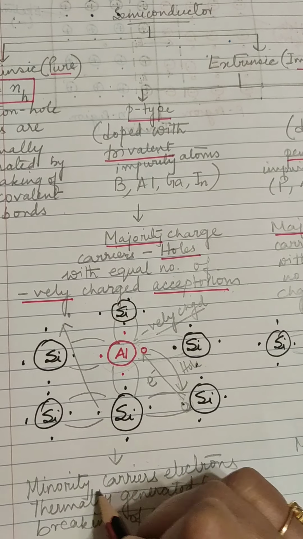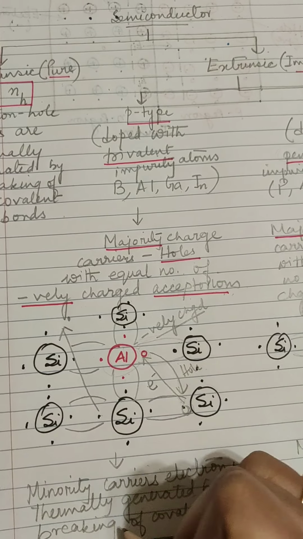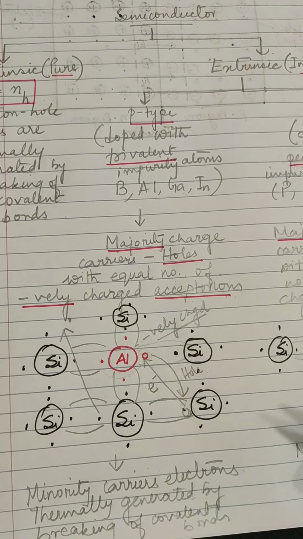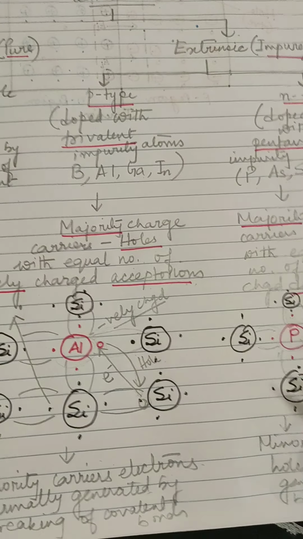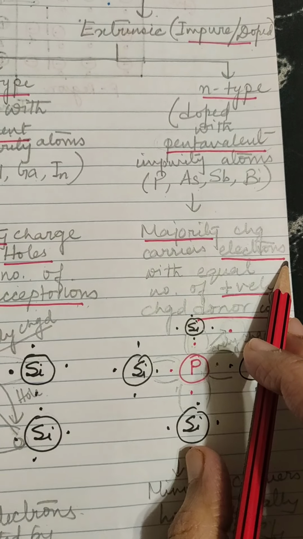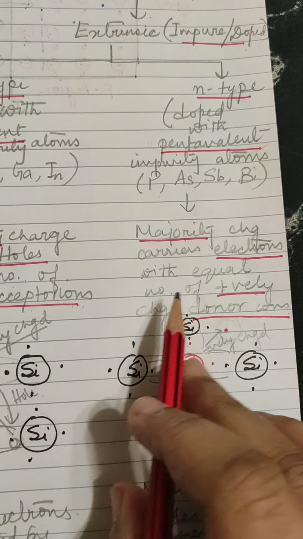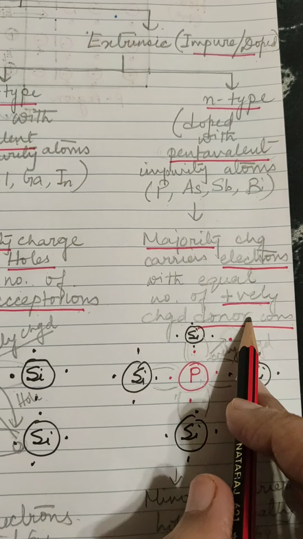Okay. So minority carriers are electrons, thermally generated, meaning they vary with temperature. And minority charge carriers in n-type are holes. Again, they are thermally generated by breaking of covalent bonds. Okay. So majority charge carriers are electrons with an equal number of positively charged donor ions.